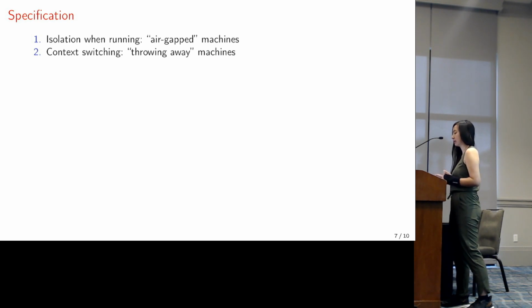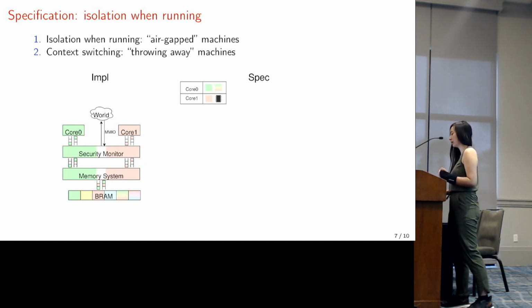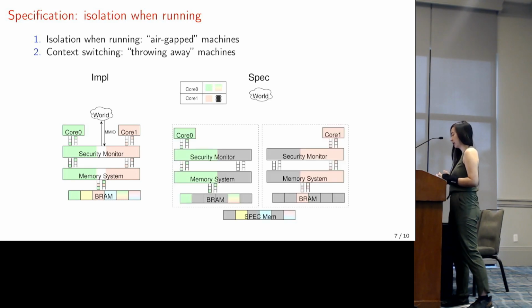Now, how do we specify this machine? Enclaves basically have two states. They're either running, and they should be isolated when they're running, or they're context switching. We model isolation when running as air-gapped machines, and context switching as throwing away a machine and getting a new one. So on the left, we have the implementation from the previous slide, and on the right, we have the specification. The spec tracks the enclave configuration of the cores, and we capture this idea of isolation by splitting up the machine into two independent machines. So we have the green machine and the red machine that are separated, with no connection to the unused memory regions.